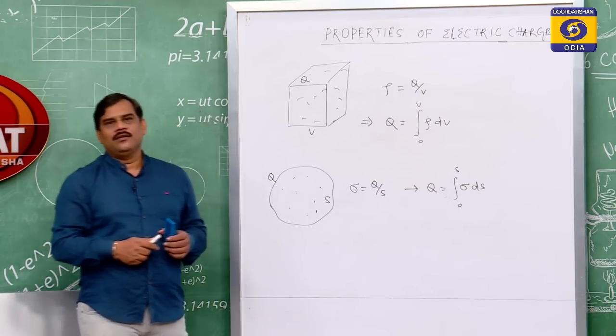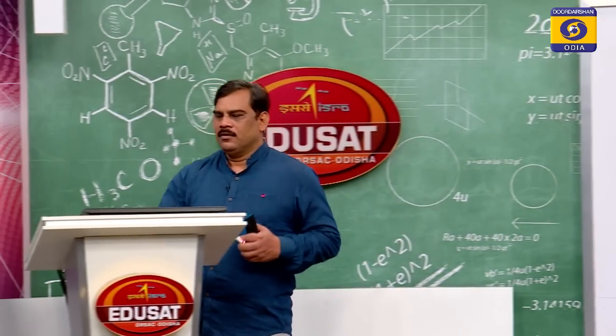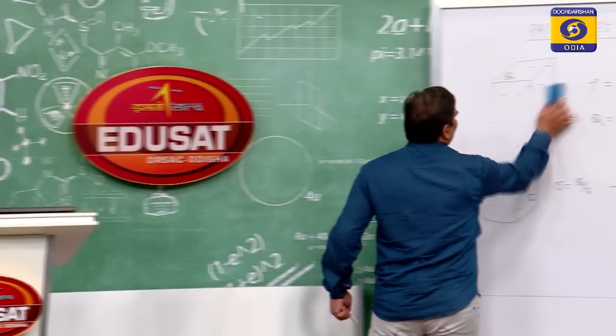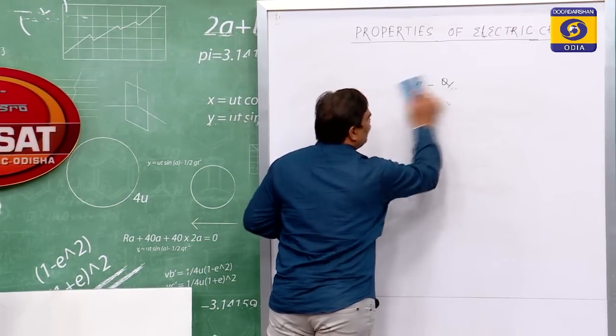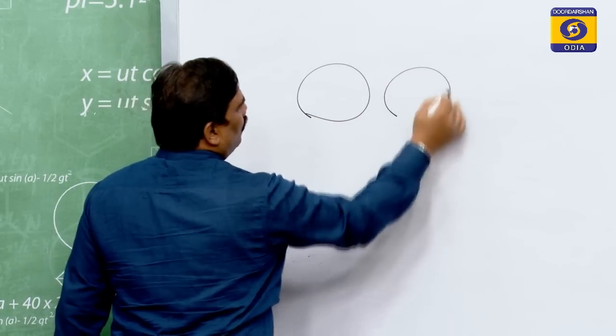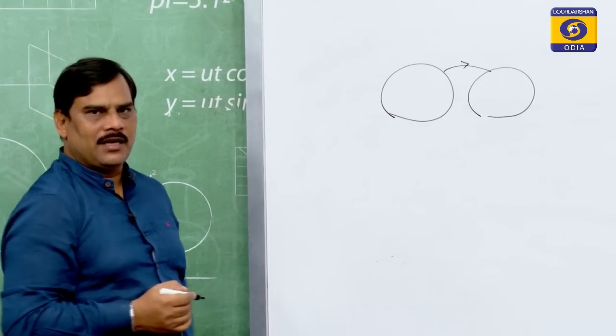Now, let us see the interaction between two charges. Before going to interaction, let us answer some questions. Can we transfer the entire charge on a body to another? In the process of conduction, we have shown that charges are transferred from one body to another when they are connected, till they attain a constant potential.